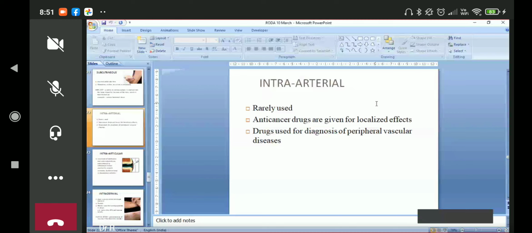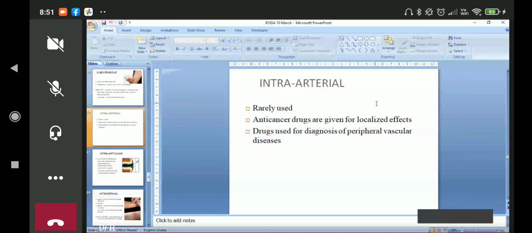We can give a medicine in the carotid artery to see the arteries in the brain. We can give it in the femoral artery to see the blood vessel diameter and caliber in the lower limb, to assess whether there is any peripheral vascular disease or not.